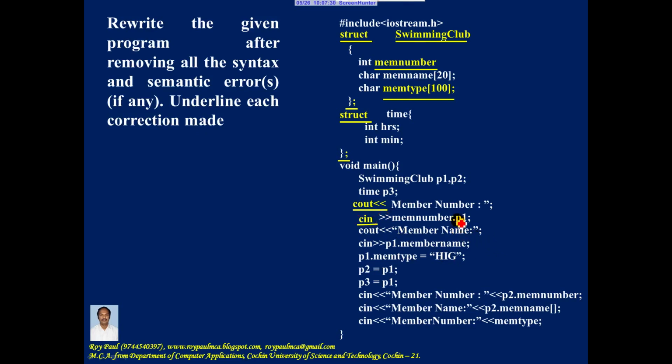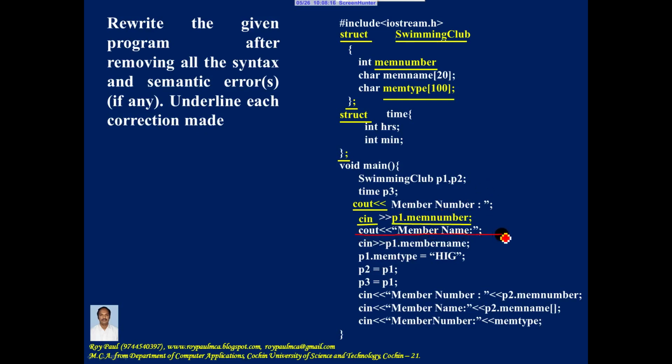Now as I told you, in a program, if you make use of the dot operator, left hand side should be a structure variable and right hand side should be a member of the structure. So this statement should be written as p1.memNumber and not memNumber.p1, because when you make use of the dot operator, left hand side should be a structure variable and right hand side should be a member of the structure. So let me correct the mistake here. It is p1 structure variable dot member name, memNumber.